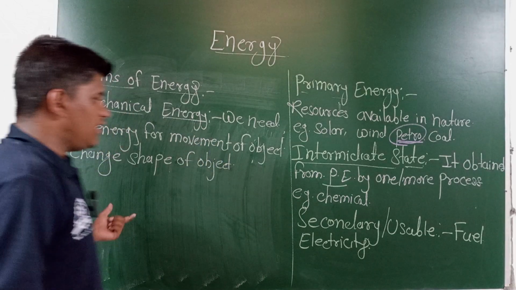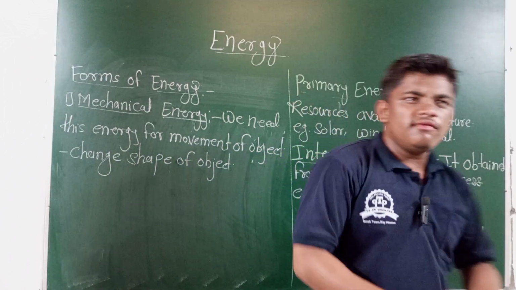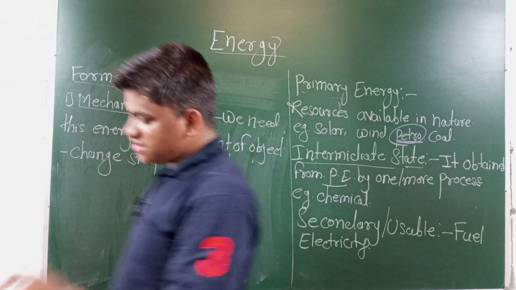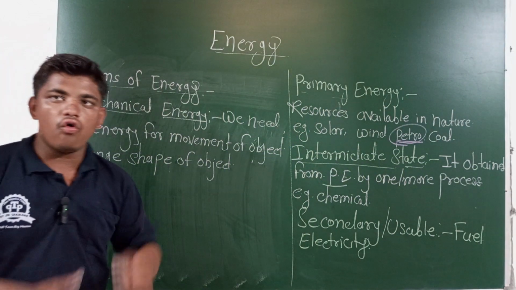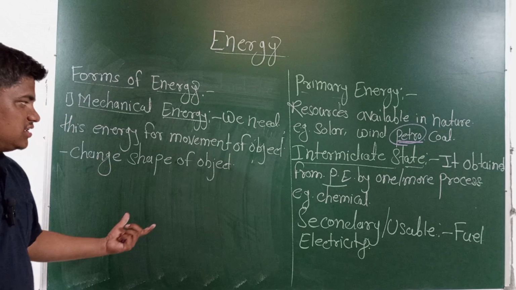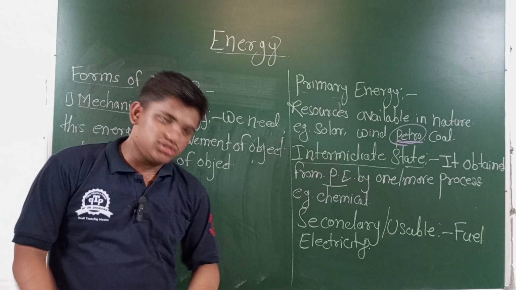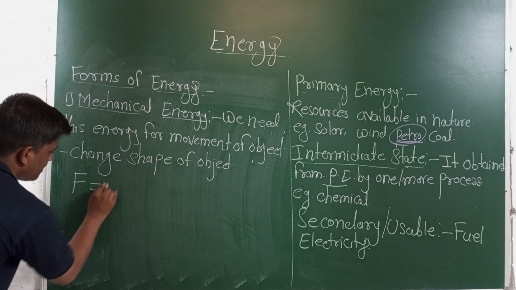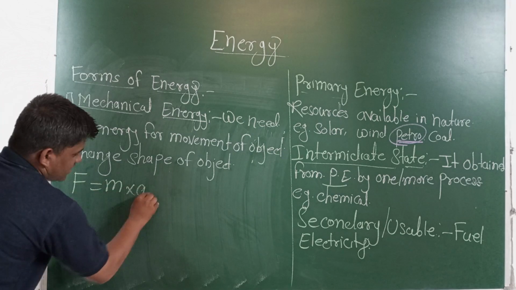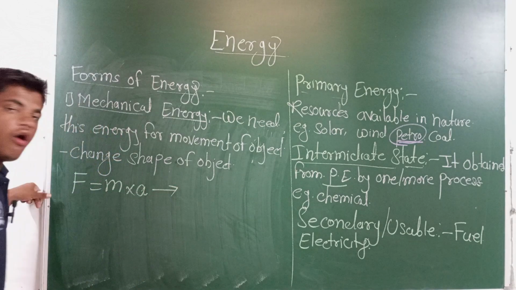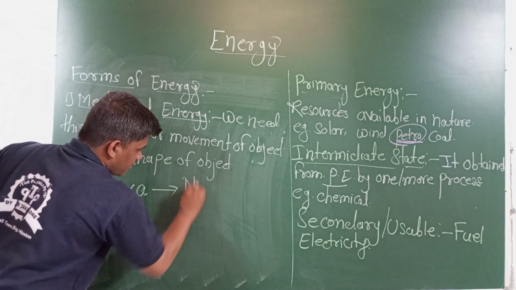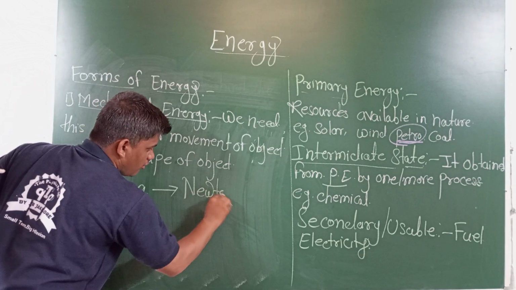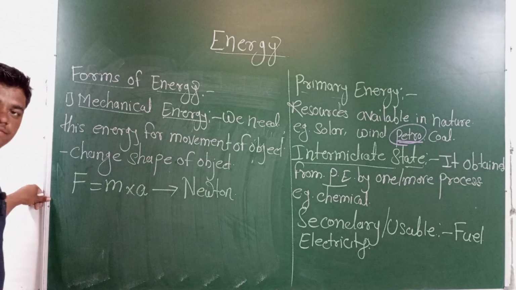In the previous contents, I discussed when we apply some energy or some force on an object, the object is under motion. It means by Newton's second law of motion, force is equal to mass into acceleration, and the unit of that force is Newton.